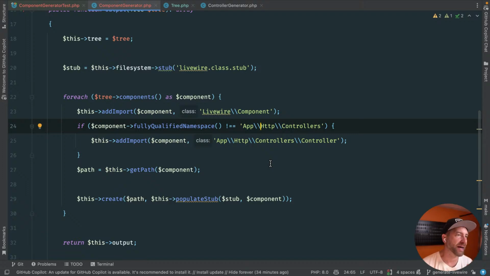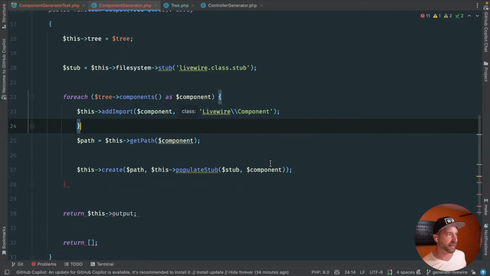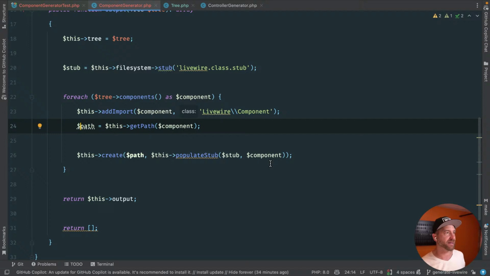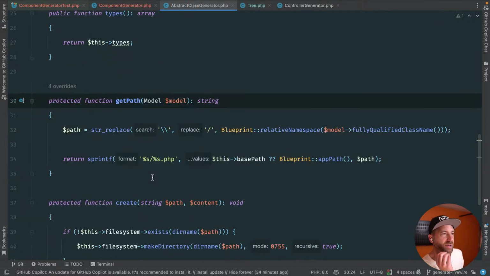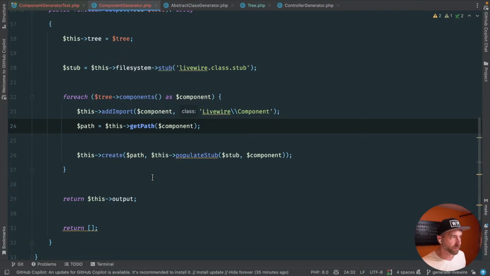Okay. Oh, I see. We're adding the Livewire components. I don't think we need to worry about that. There's no intermediate component class that exists. Okay, cool. So now we get the path of the actual component. What does this do? This goes down, fully qualified. I'm gonna trust that all this plays out the way we expect. If it doesn't, our test will fail.